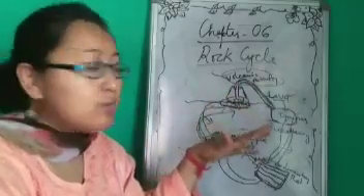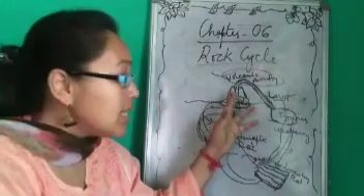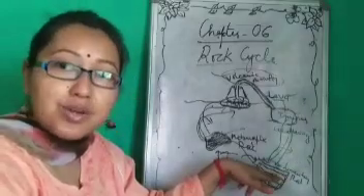So from here we come to know that this igneous rock, which is also known as primary rock, after weathering tends to change into sedimentary rock.